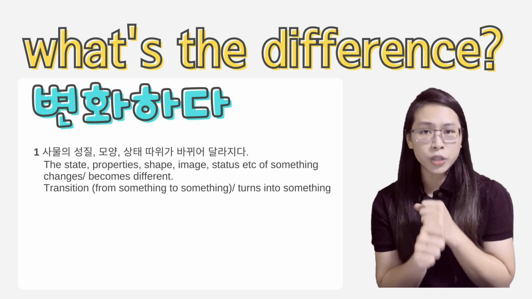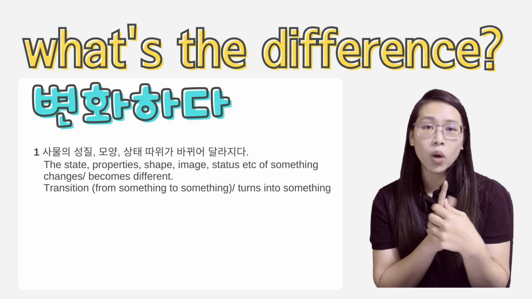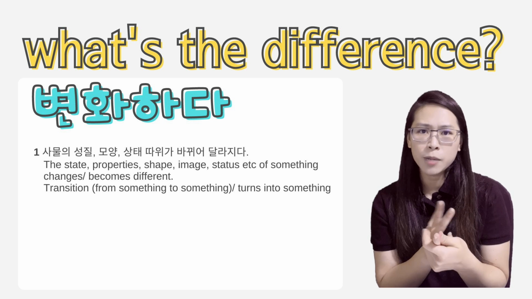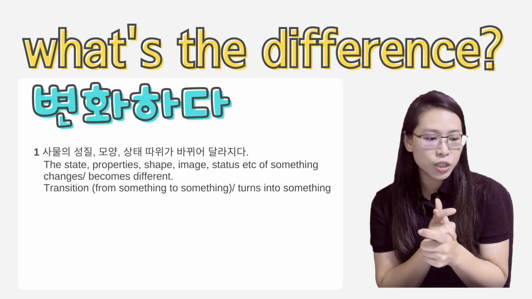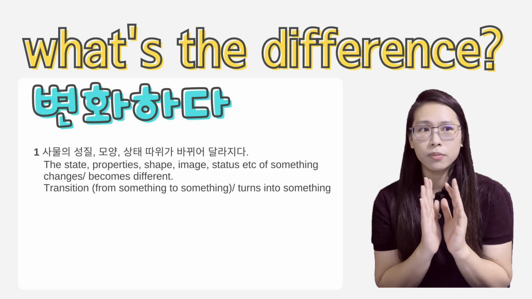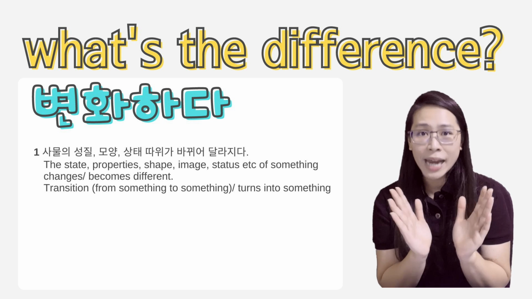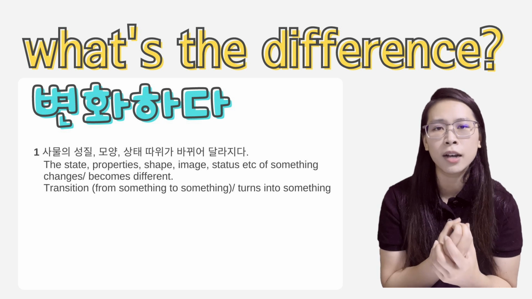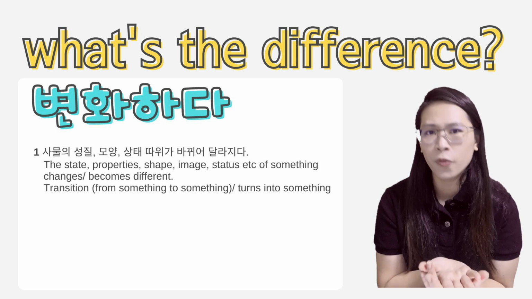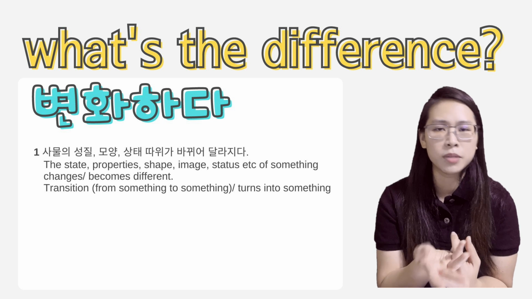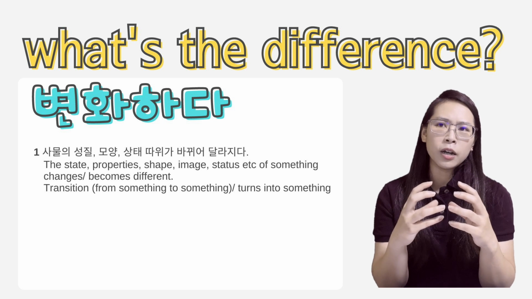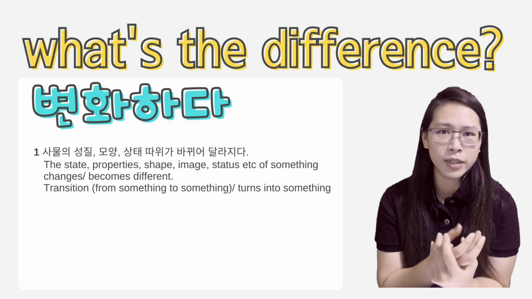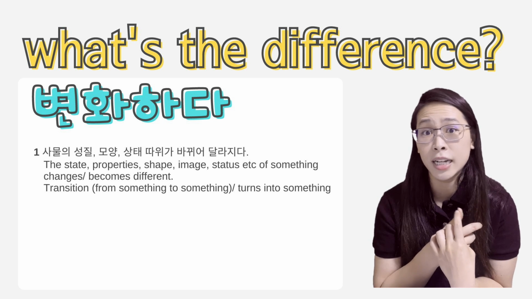Now 변화하다, you can use it on things. You can also use it on qualities, properties, like the state of something. You can also use it on shapes. You can also use it on its image. It's quite wide in a sense, okay, the things that you can use it on. However, remember when you use 변화하다, it's more like transform. It's transform into something, right? It changes, like the whole image of it changes, and it's very different from what it has been transformed in that sense. Okay, 그거는 변화하다.